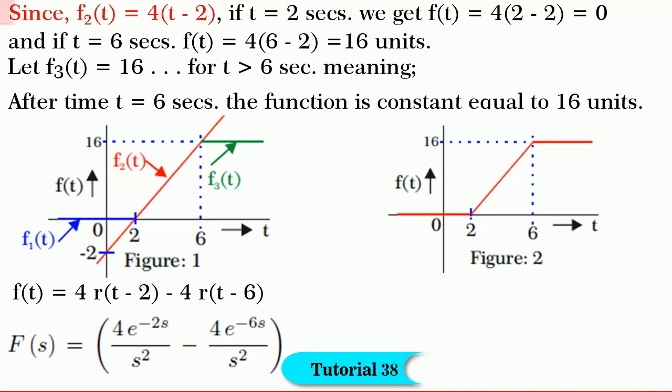Observe that if we substitute t is equal to 2 seconds, we get f of t is equal to 4 into bracket 2 minus 2 equal to 0. Similarly, if we substitute t is equal to 6 seconds, we get f of t is equal to 4 into bracket 6 minus 2, that is equal to 16 units. Note that the function is finite between the interval t is equal to 2 seconds to t is equal to 6 seconds.